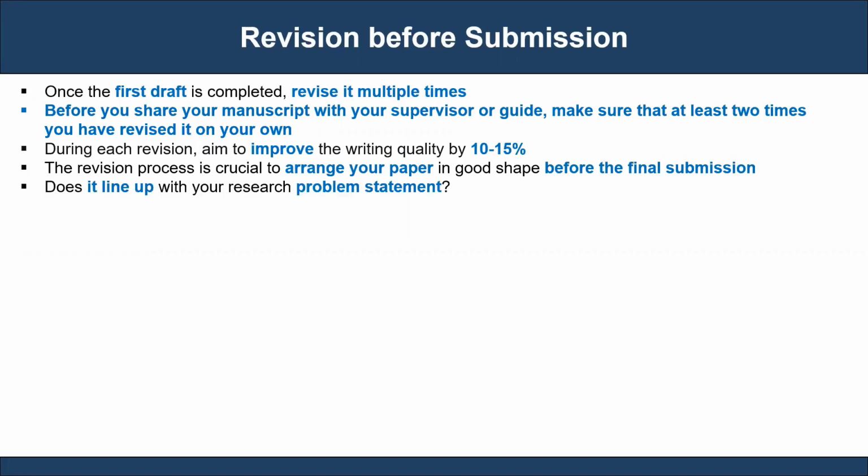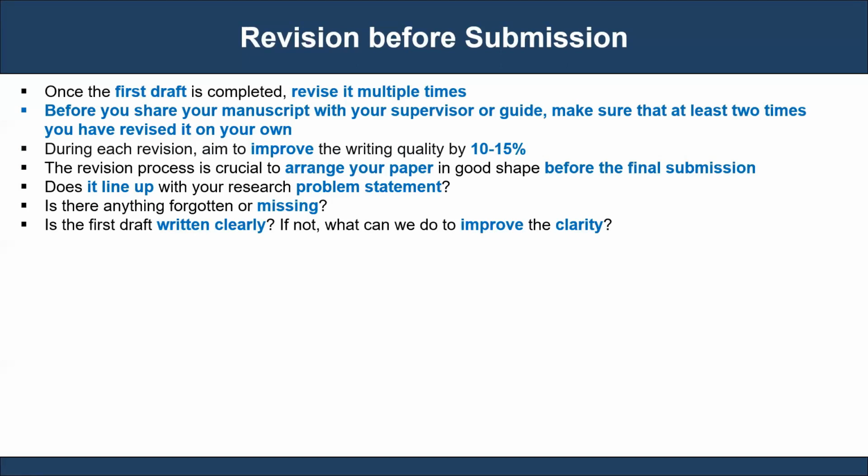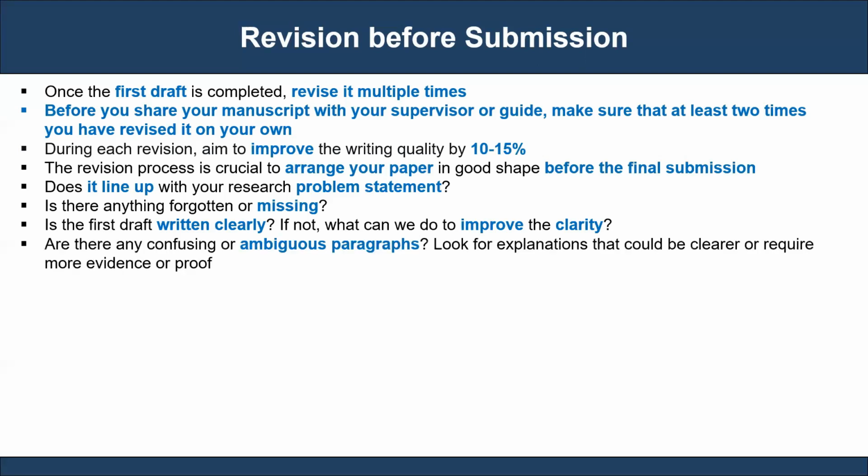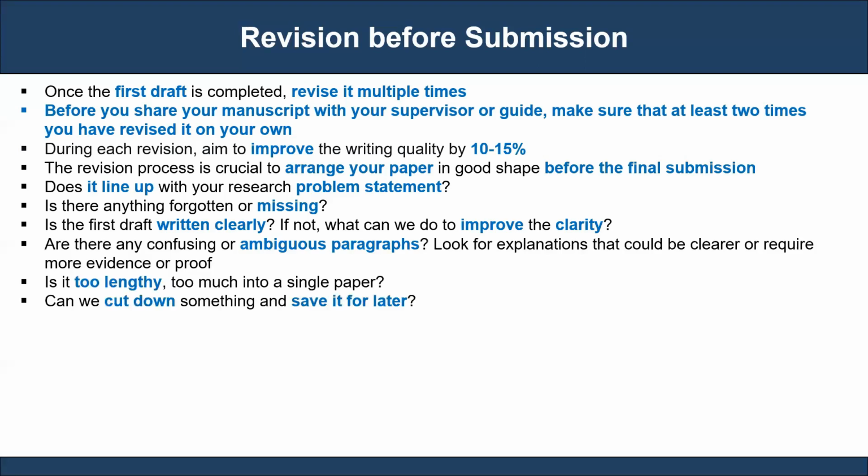You can check the following. Does it line up with your research problem statement? Is there anything forgotten or missing? Is the first draft written clearly? If not, what can we do to improve the clarity? Are there any confusing or ambiguous paragraphs? Look for the explanation that can clear it. Is it too lengthy, too much for a single paper? Can we cut down something and save it for later?